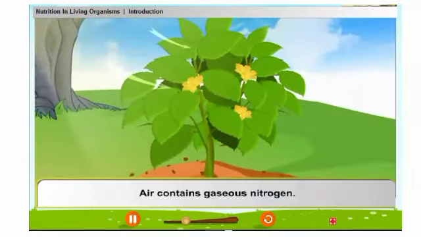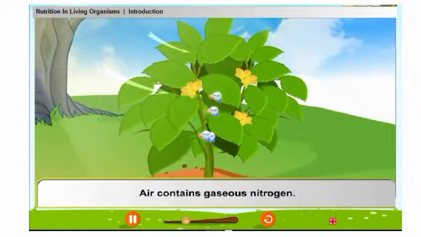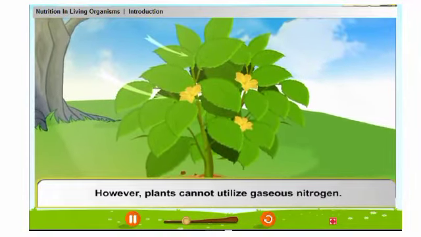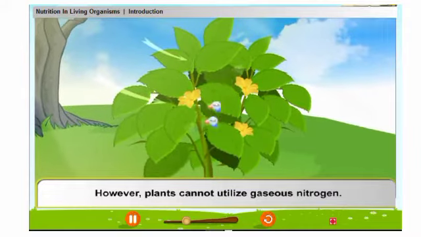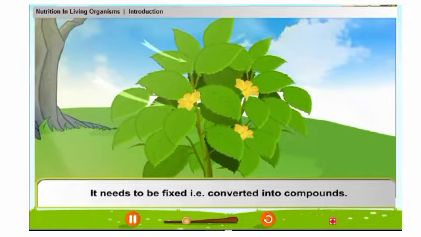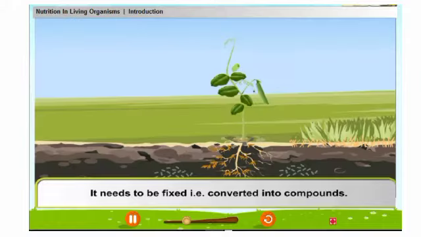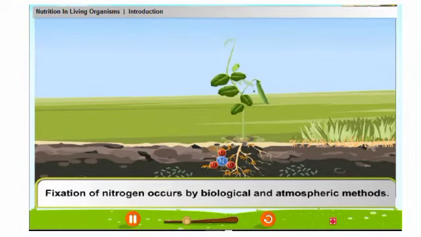Air contains gaseous nitrogen. However, plants cannot utilize gaseous nitrogen. It needs to be fixed, that is, converted into compounds. Fixation of nitrogen occurs by biological and atmospheric methods.